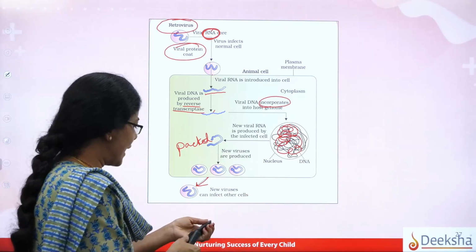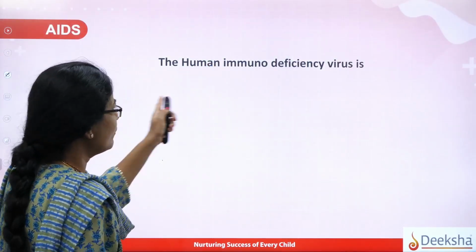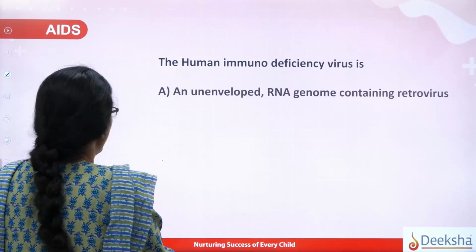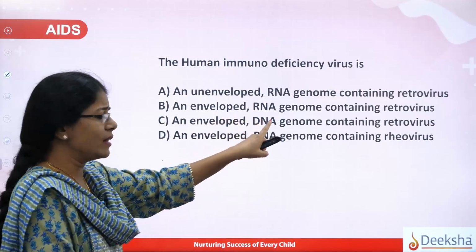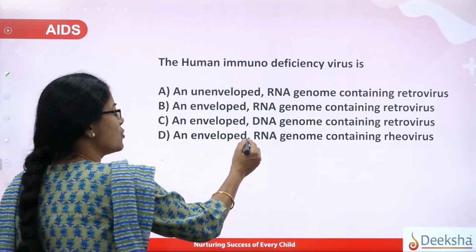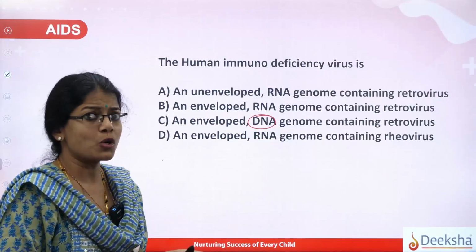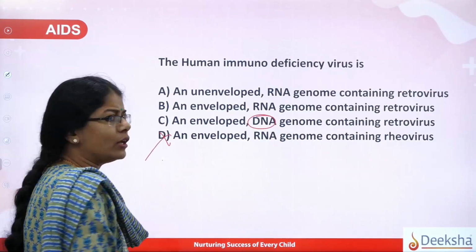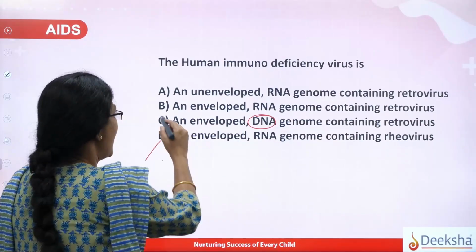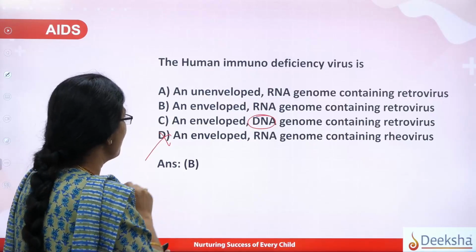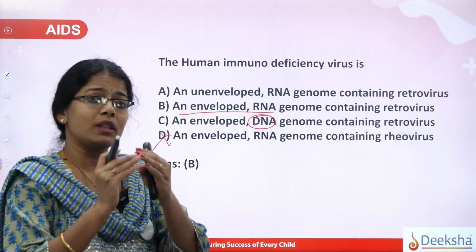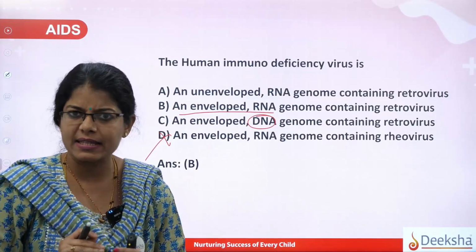So this is what actually happens in the HIV virus life cycle. Now try to understand the options here. You now know the answer very well. Is it either A or B? Of course, it does not have DNA, but it has an RNA. And I said this is not the right option here because it is reovirus. We are talking about the retrovirus, right? And the answer here is going to be option B. As I said, it has an RNA genome, containing the retrovirus with a protein coat surrounding itself, right?